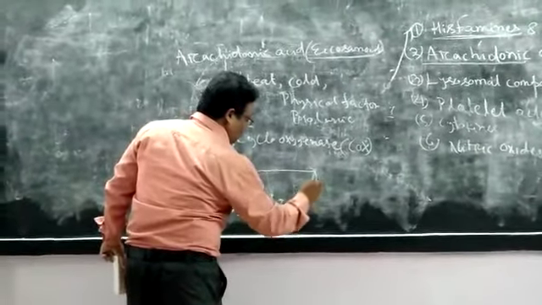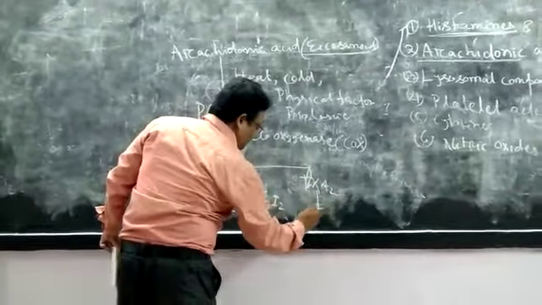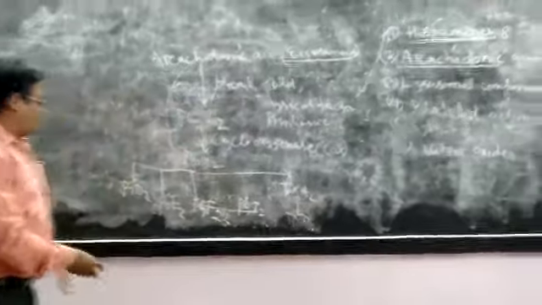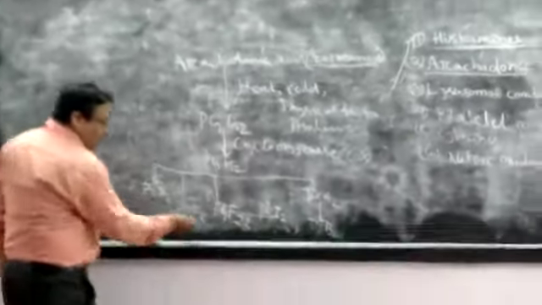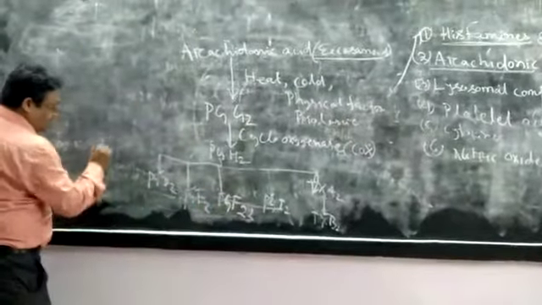There are two types of thromboxane, TXA2 and TXB2. So prostaglandin D2, E2, F2 alpha are called prostaglandins.